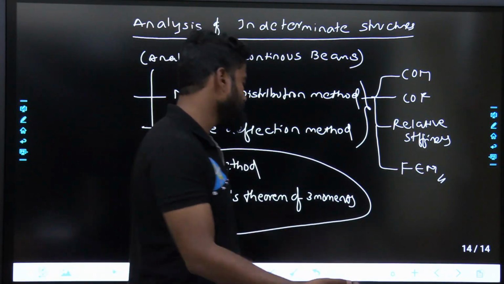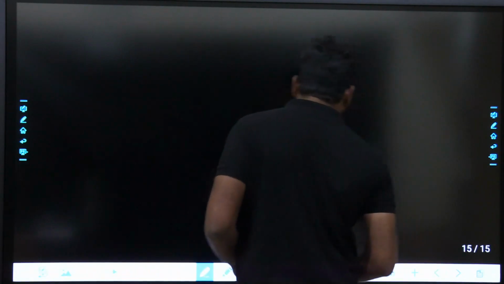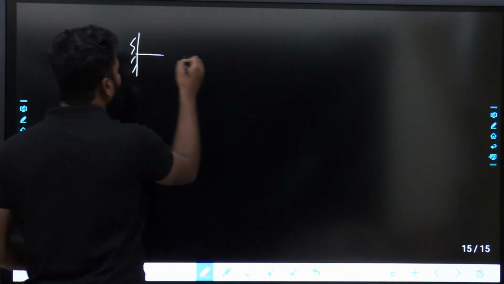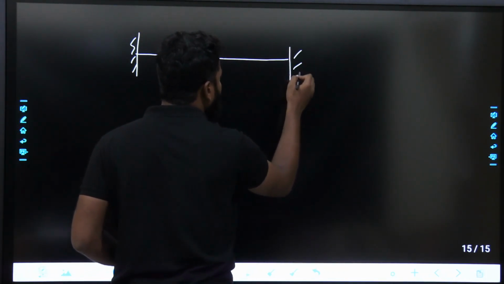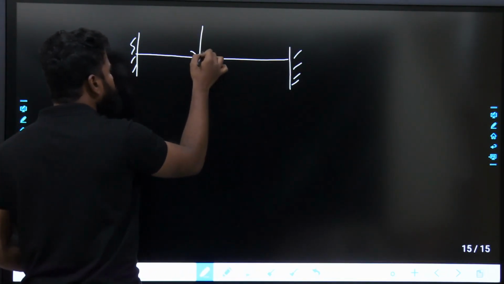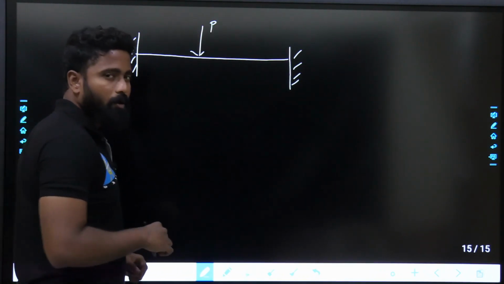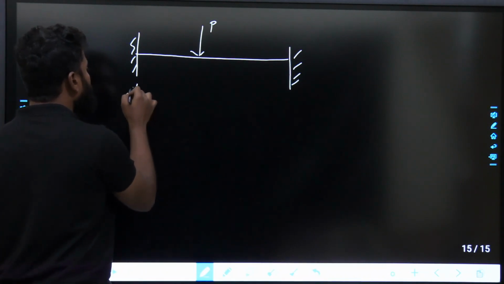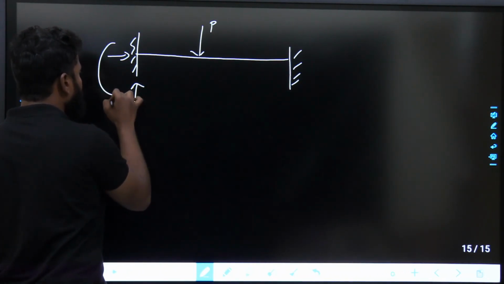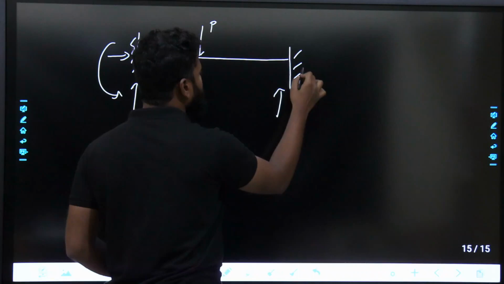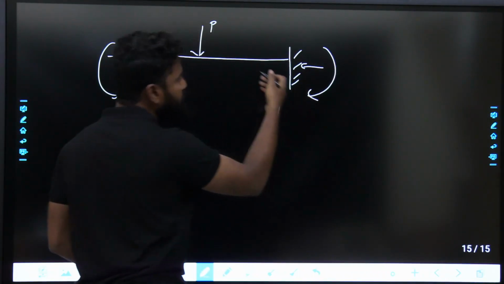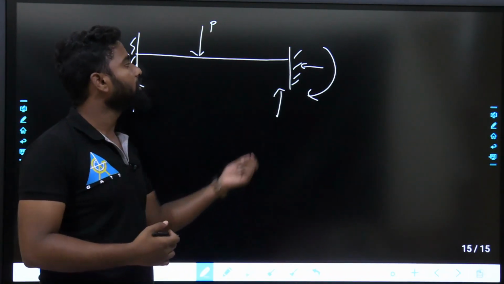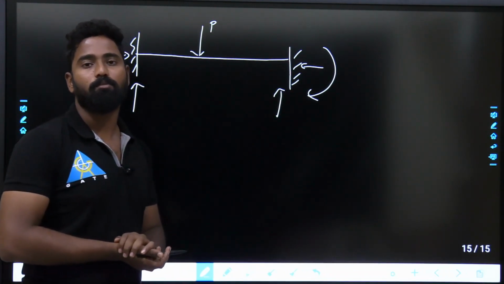Whenever I say analysis, let us say this is a fixed end beam, whenever I say analysis, it means for different types of loads. If a load is applied over here, by using moment distribution method, I'll try to find out the reactions and moments here, because this is a statically indeterminate structure. So based on that, I'll try to find out the reactions and moments over here.